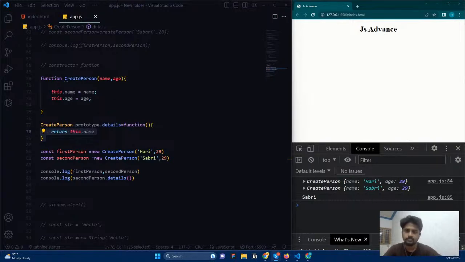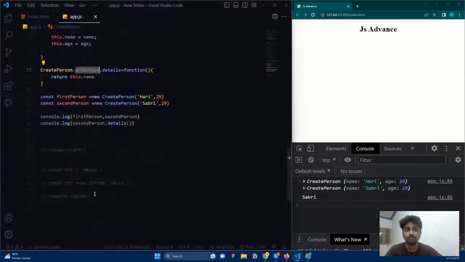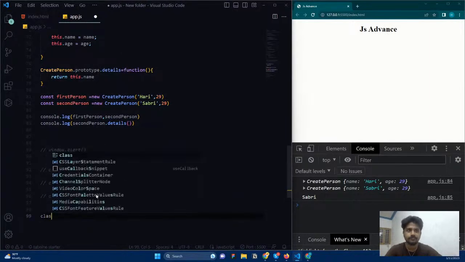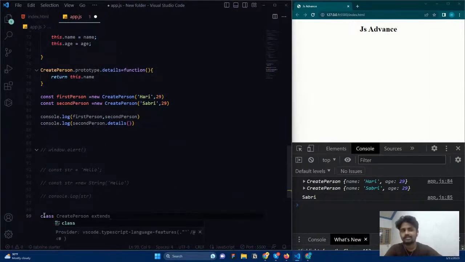We like to use a little bit of code, and you can see this prototype word itself is something complicated, and no one wants to use it, and that's why classes come.